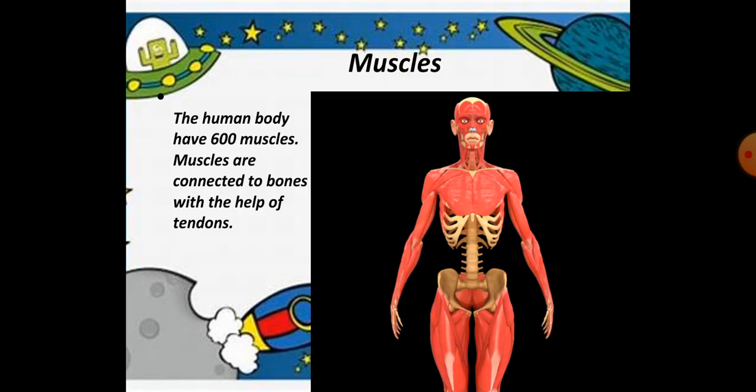So beta, bones alone are not capable of moving the body parts. Bones alone cannot move, and that is why they need support, and the muscles provide them the support to move. In the human body there are more than 600 muscles, near about 650 muscles, and most of them are connected to the bones with the help of the tendons. The tendons, beta, are strong fibrous tissue that connect the muscle to the bone.